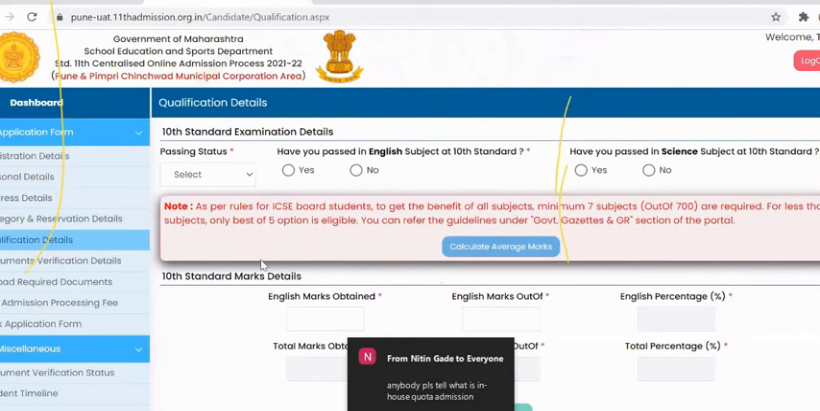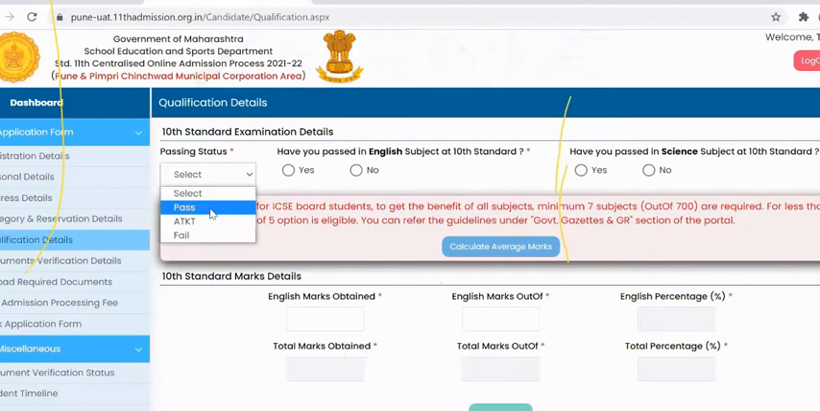The next details would be qualification details. In the qualification details, first it will ask for passing status. The student has to be passed. For ATKT and for failed students, the system will not allow the student to proceed further. So passing status has to be passed.